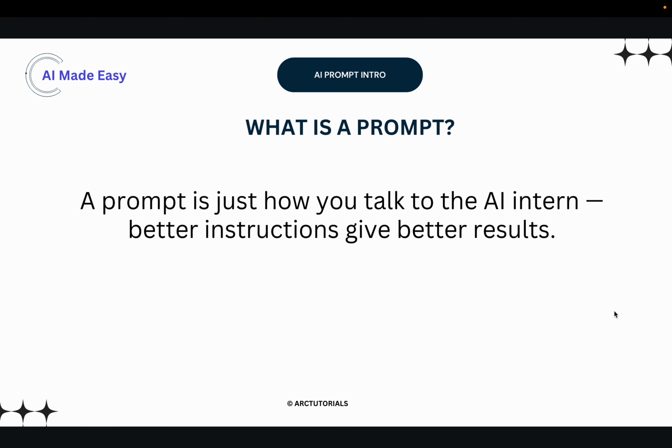So, what exactly is a prompt? A prompt is just how you talk to the AI. By giving better instructions, you get better results. As simple as that. But a lot of times people make the mistake. They think it's just chatting with an AI. No, it's not. A prompt is much more powerful, and hence there are job openings which say prompt engineer.